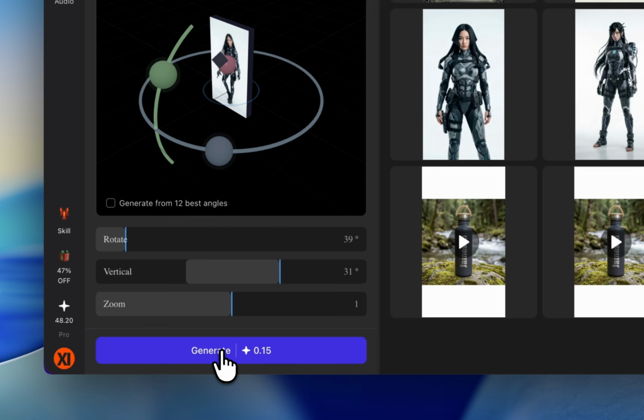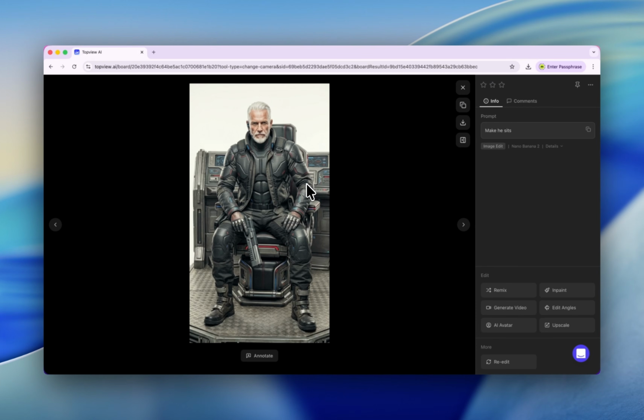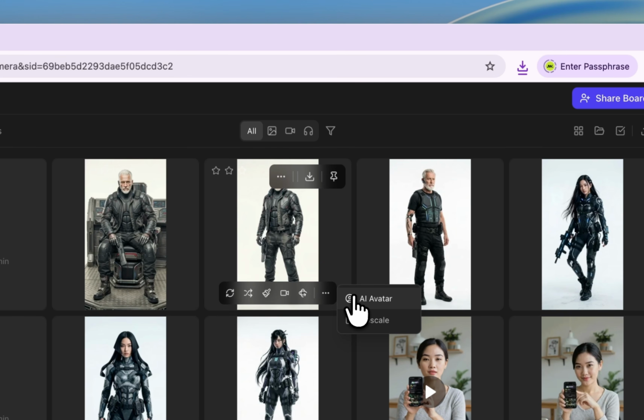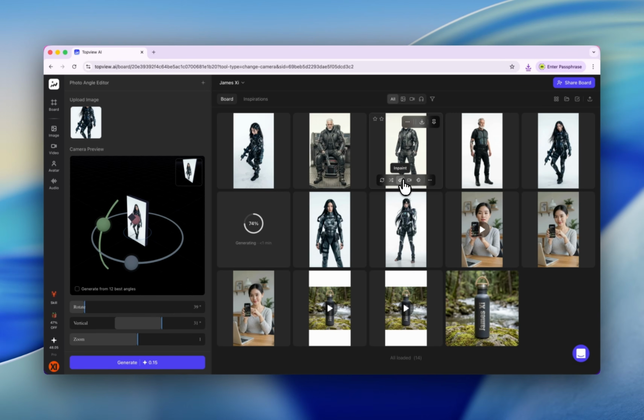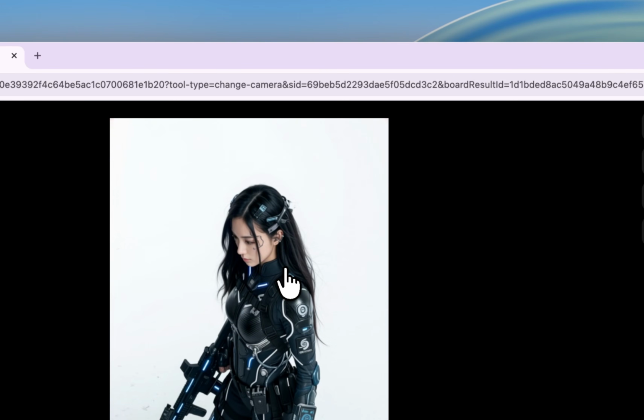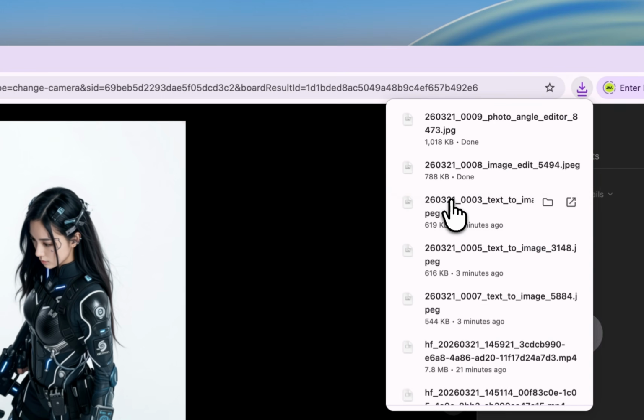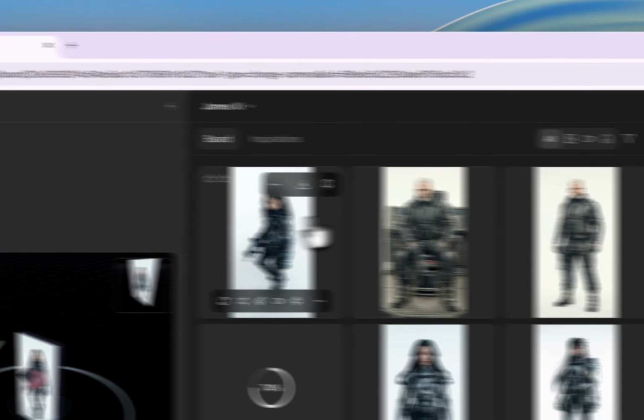And let's click generate. See, now we have our commander setting here, like everything in controls. And also if you like this character, you can use it as an AI avatar. And also you can generate video in Paint, remix, and re-edit. And now we have a different angle of this girl. Before 2026, you cannot even imagine this tool, right? And let's download this and close it.